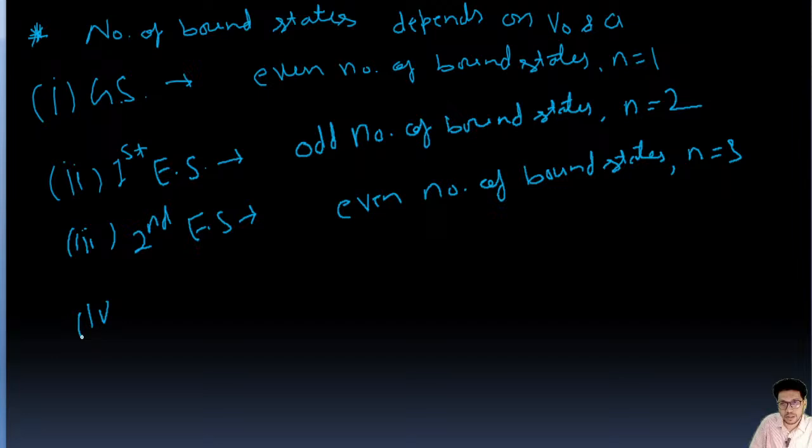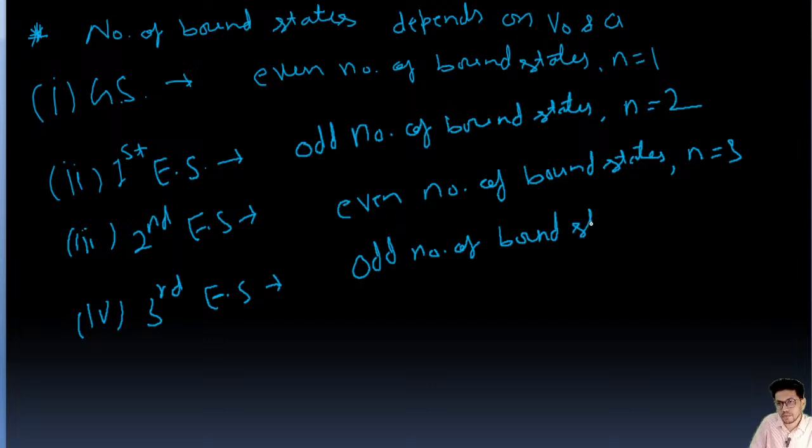Number 4, for the third excited state, obviously an odd bound state, n equal to 4. So if it is the ground state, there would be an even bound state; first excited state, odd; second, even; third, odd. n equal to 1 is ground, n equal to 2 is first, n equal to 3 is the second excited state, and n equal to 4 is the third excited state.